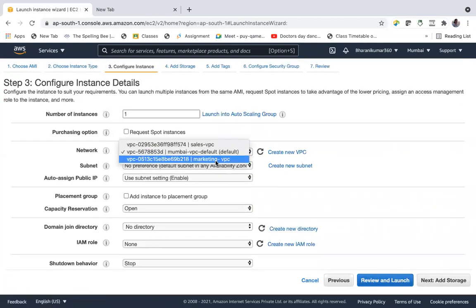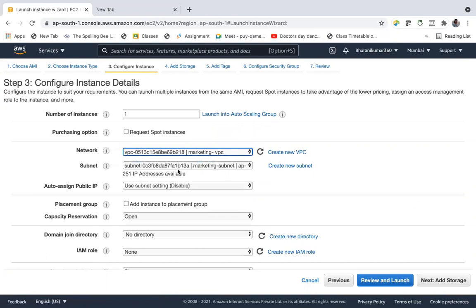And this time we will choose the marketing VPC, and now I am going with the subnet setting disabled. So let us keep this instance as private. So one instance is public and one instance is private. Why is one instance public? Because I want to SSH. That's why one instance is public.